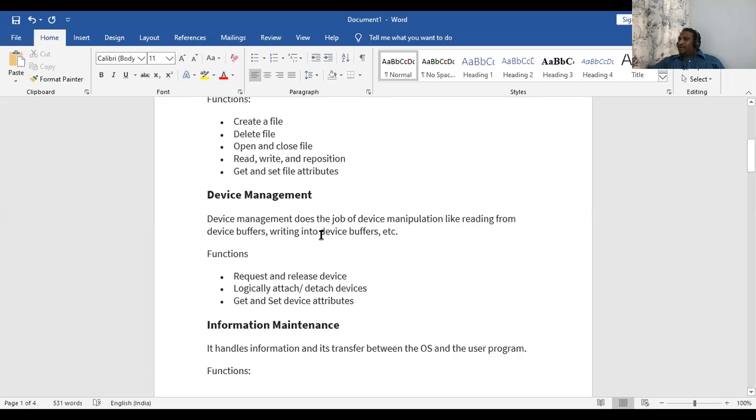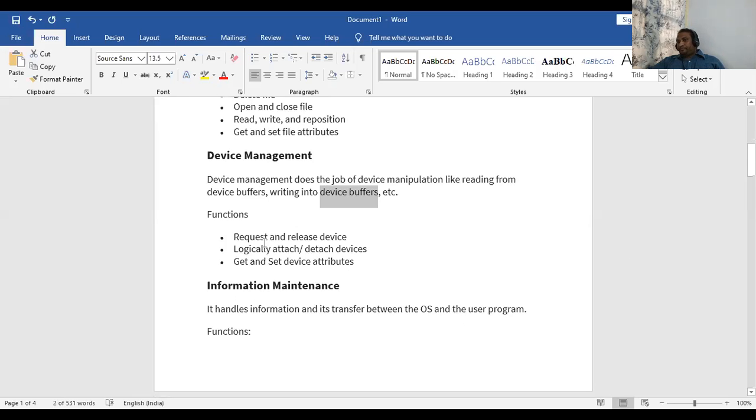Buffer is nothing but also a kind of temporary storage. A simple example we can take is RAM. It can request and release the data from the temporary storage. It can write the data, it can get the data, it can release the data. All those things are done by device manager.